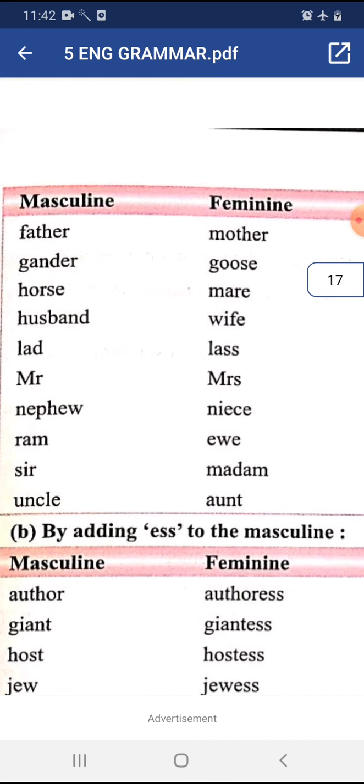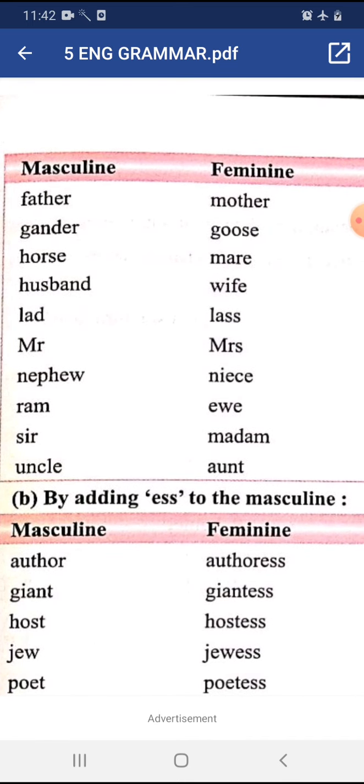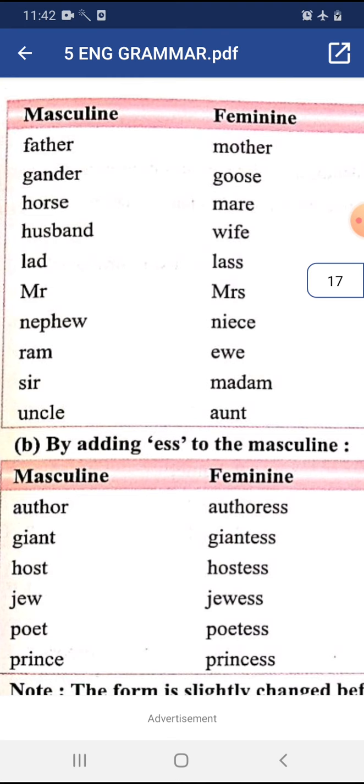Another rule is by adding ess to the masculine gender. We can add the suffix ess to the masculine gender to change it into feminine gender. Let us see the examples.